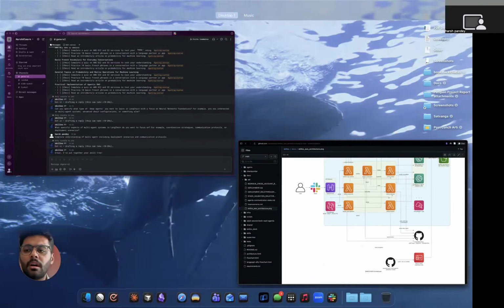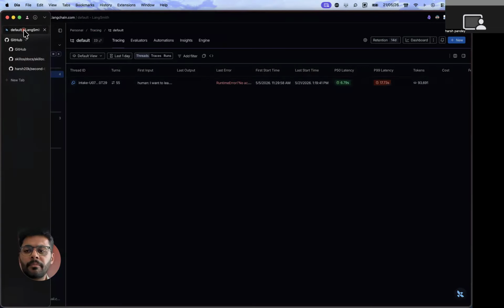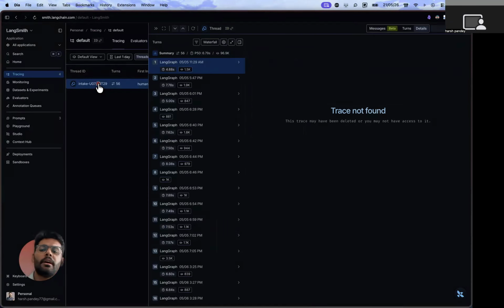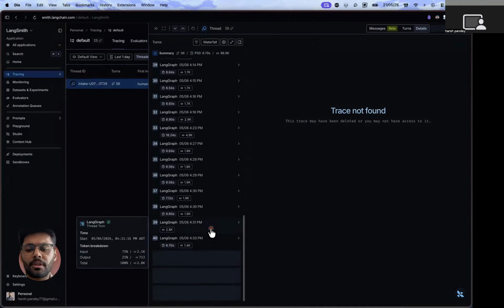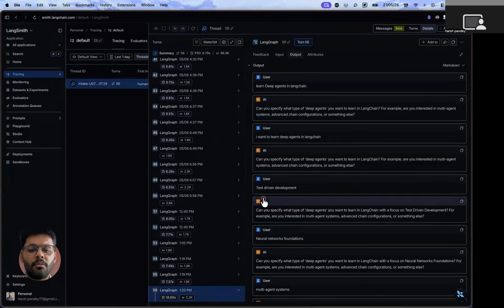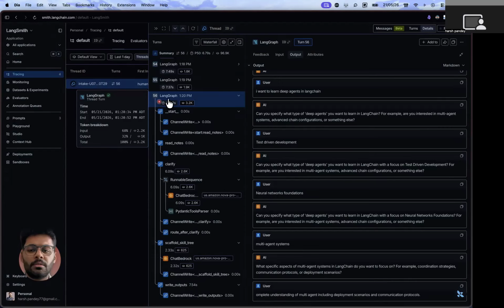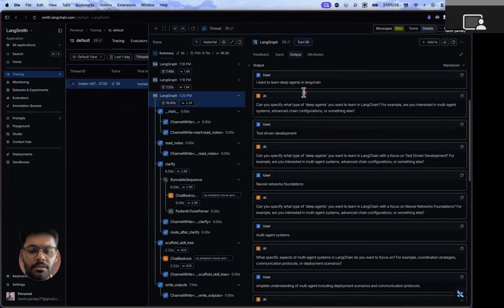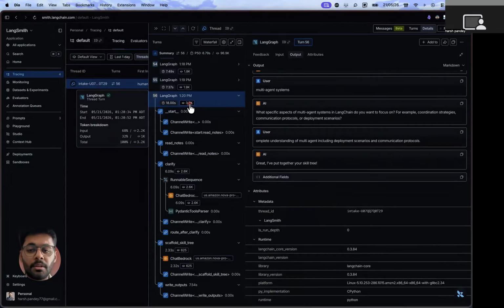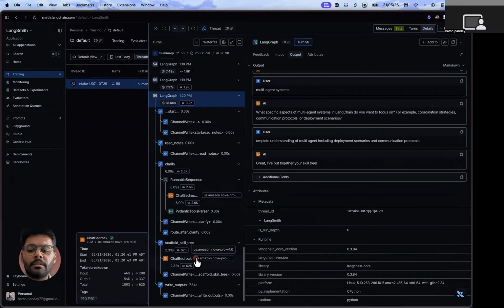For observability, I have integrated my system with LangSmith. For each run, we can trace everything that happened. In this last conversation, I asked, I want to learn deep agents, and it used 3.2K tokens. Everything I can debug here.